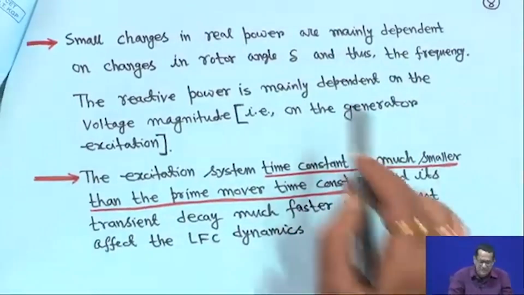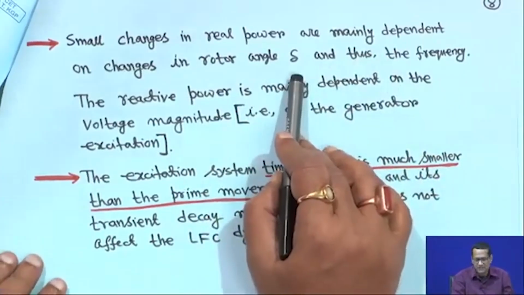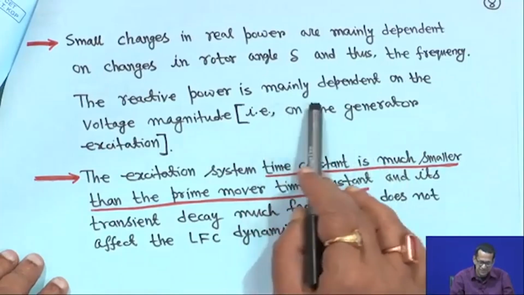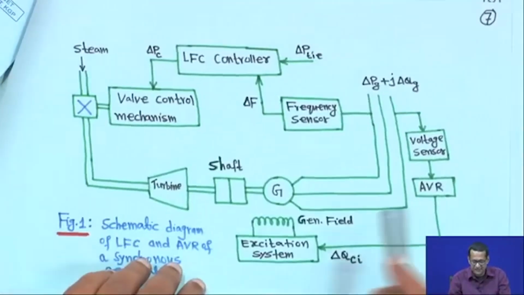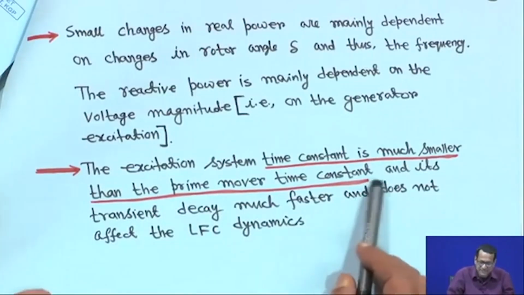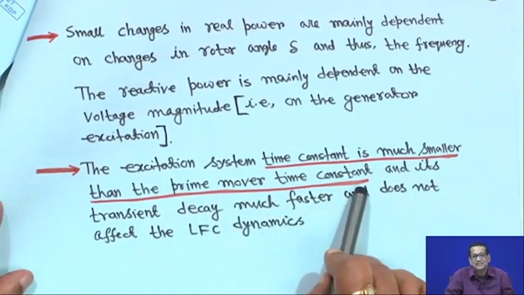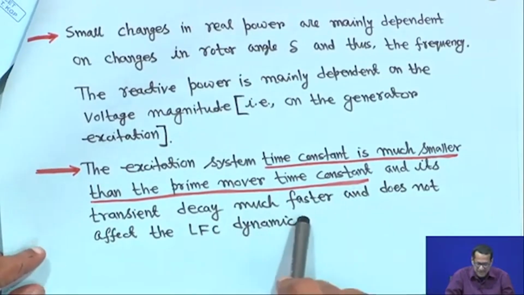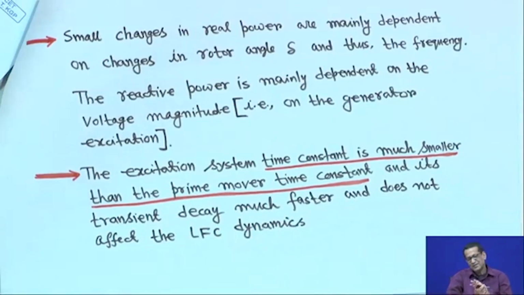Now, small changes in real power are mainly dependent on changes in rotor angle delta, and thus the frequency. The reactive power is mainly dependent on the voltage magnitude, that is, on the generator excitation, which is this side. The excitation system time constant is very small, much smaller than the prime mover time constant. That means its transient decay is much faster and does not affect the LFC dynamics. If you consider the AVR loop, all these excitation systems have a very small time constant compared to the prime mover dynamics.